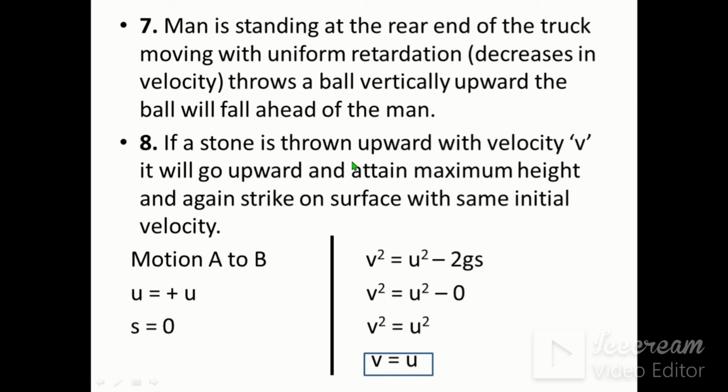If a stone is thrown upward with initial velocity, let it be u, it will go upward and attain maximum height and again strike the surface with the same velocity. Therefore, for the motion from A to B, u is equal to plus u, as the ball is thrown in the upward direction. As the particle returns to its original position at the same height, displacement is 0. For v square is equal to u square minus 2gs, as s is 0, v is equal to u.